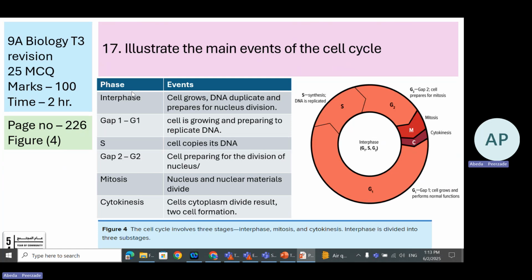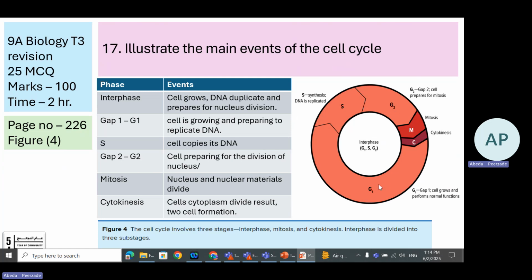So, broadly, the cell cycle is divided into 3 phases. First one is interphase, in which the cell grows, DNA duplicates, and prepares for the nucleus division. This is the overall event happening during interphase, which is the longest phase in the cell cycle, where the cell remains for the longer time.